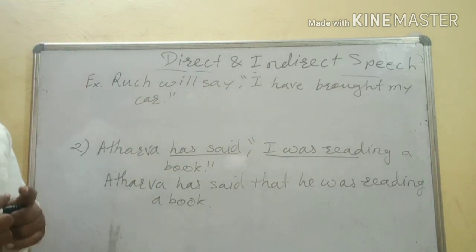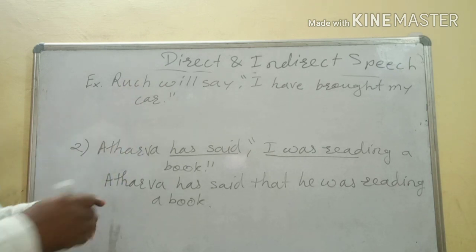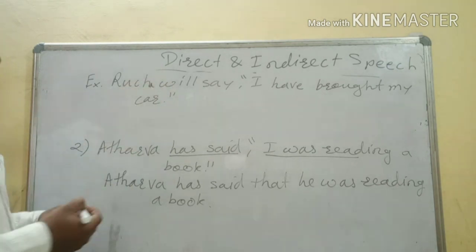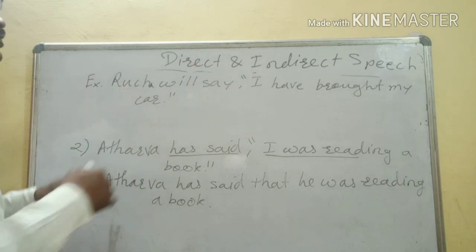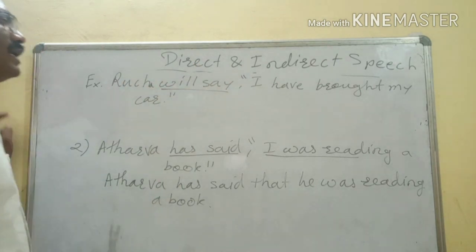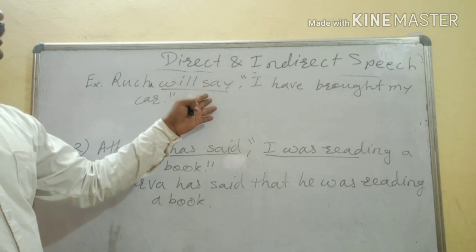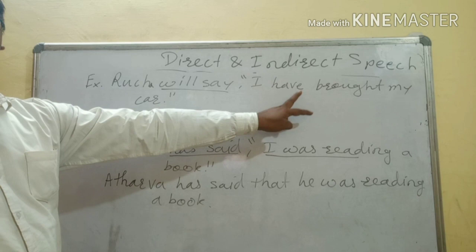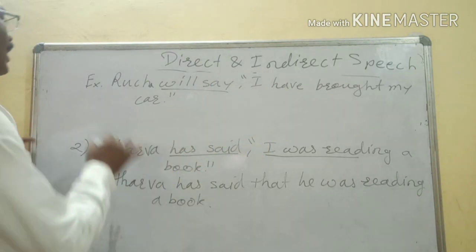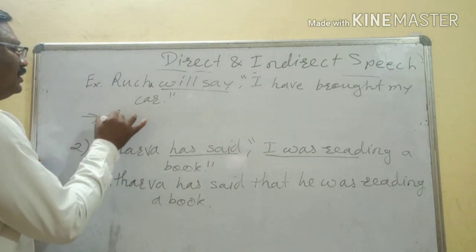If Rucha's statement is there, just see, Rucha will say I have brought my car. Already I told you, now "will say" is in future tense. So the reporting verb is in future. So the tense of reported speech is not going to change. So what will the answer be here?